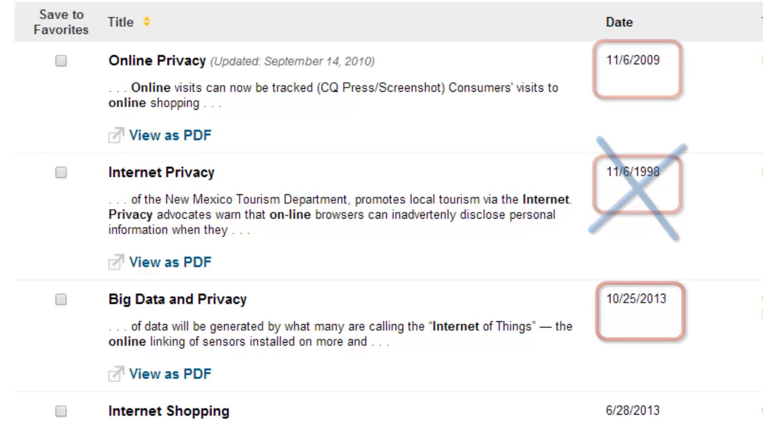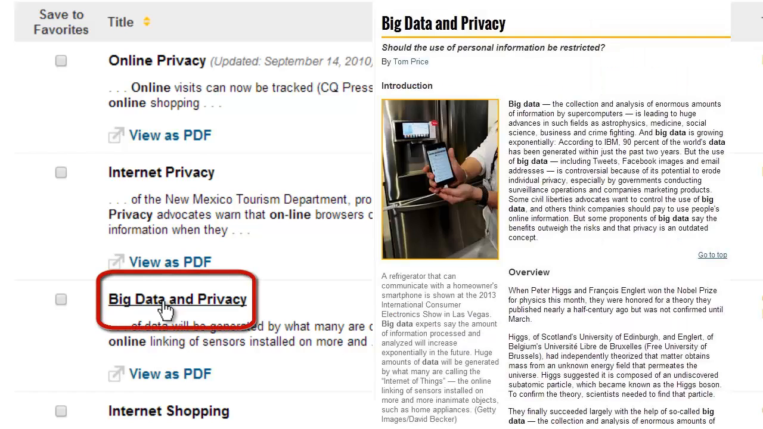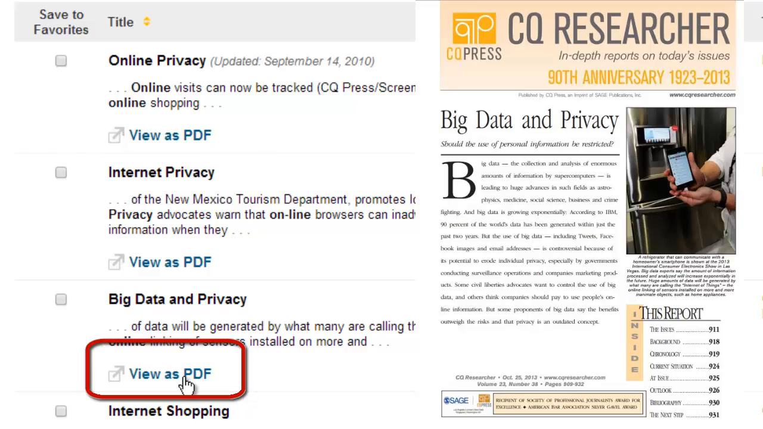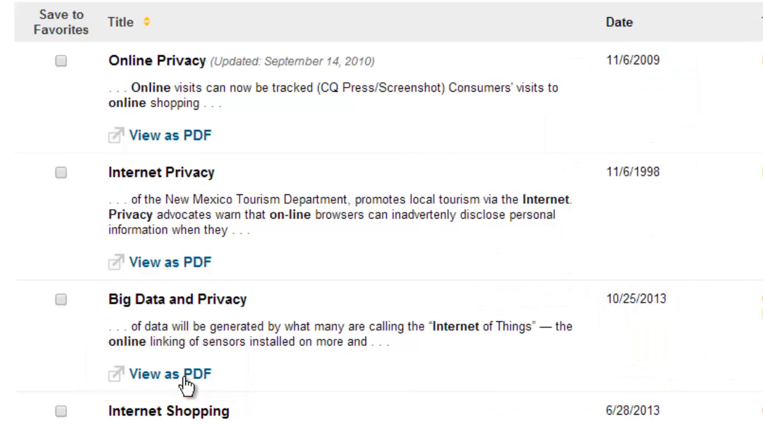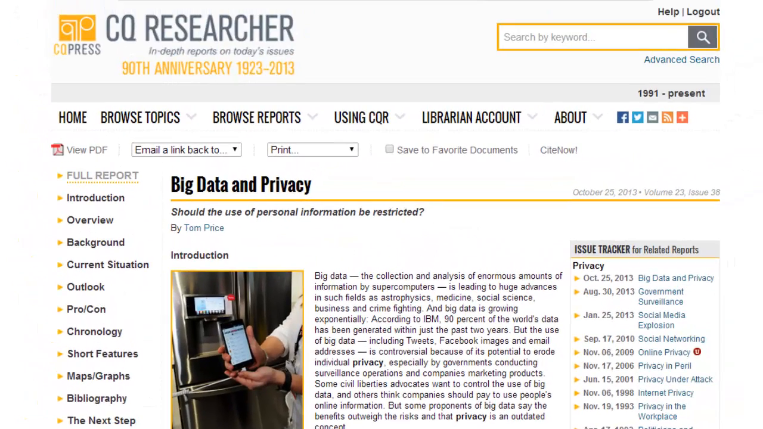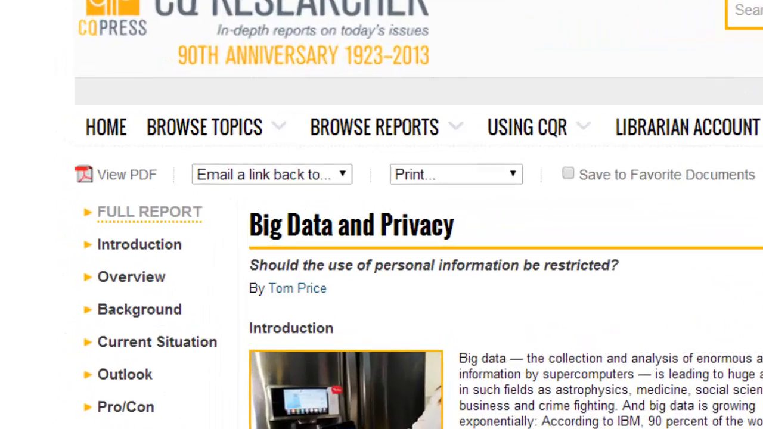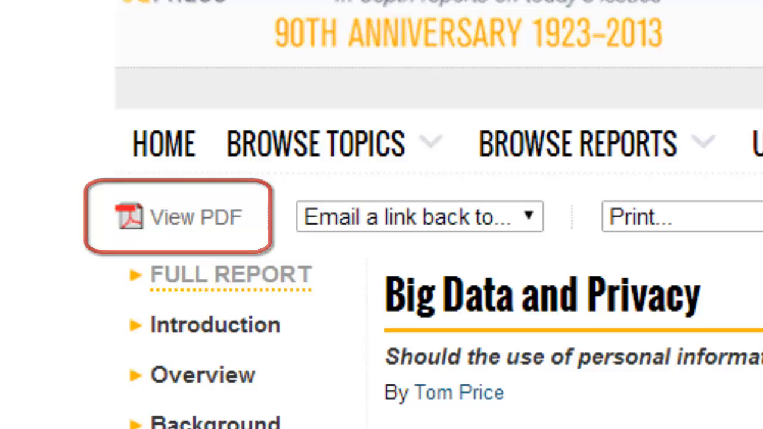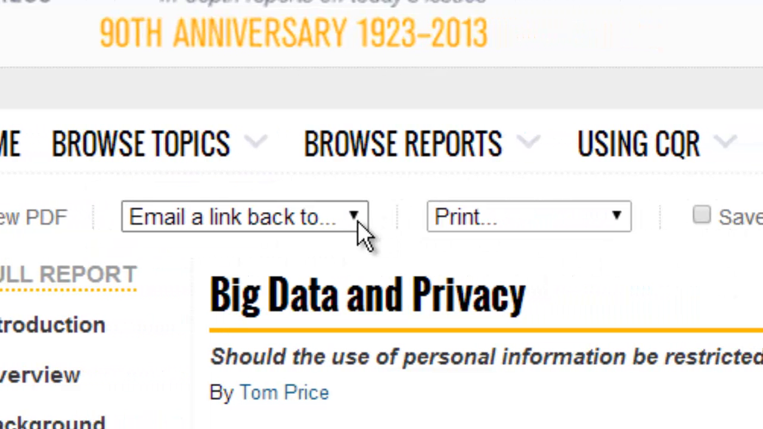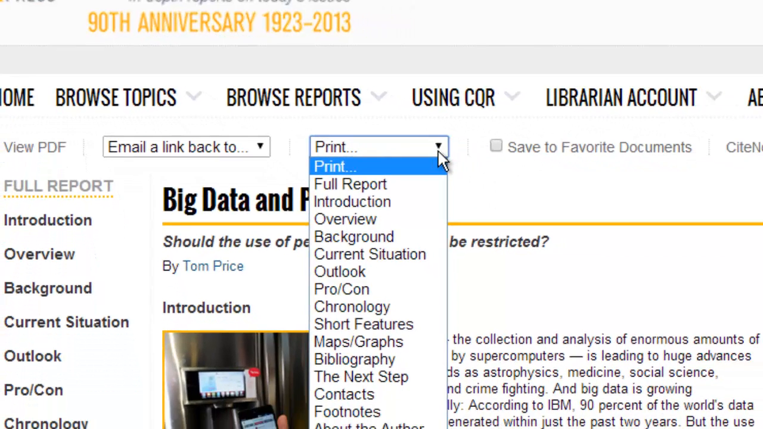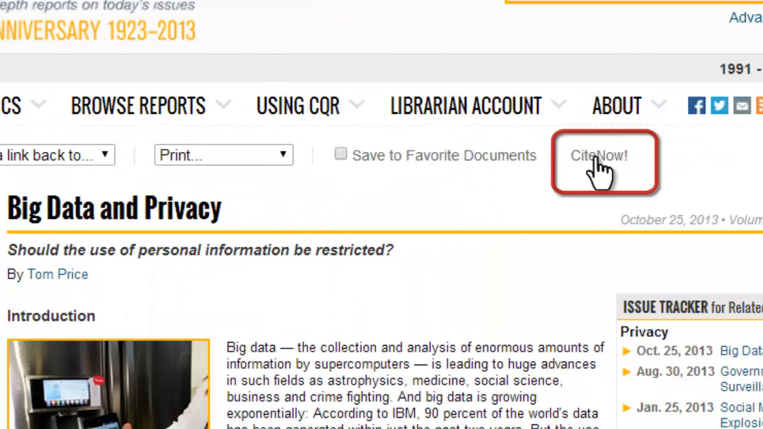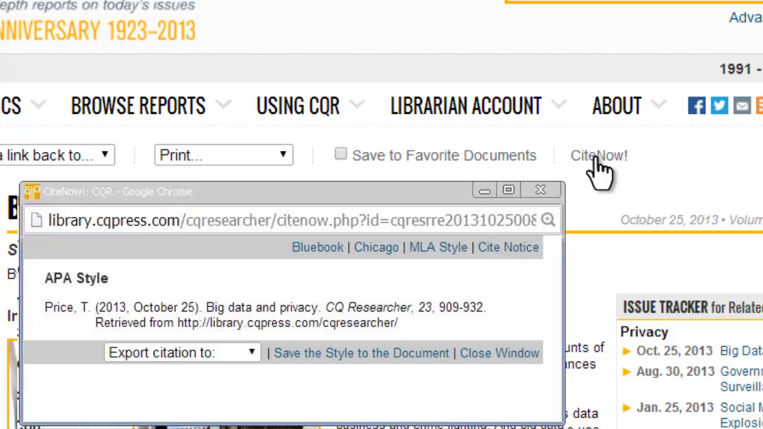Clicking on the article title will take you to an HTML web version of the article, or you may opt to see the PDF or print version. They contain the same information. I'm going to pick this one. Here's the article. All articles in CQ follow exactly the same format. Only the topic varies. Up at the top of the page, you can find a link to the PDF version, options to email or print the full article or parts of the article, and a link to get the citation for the article formatted in various styles.